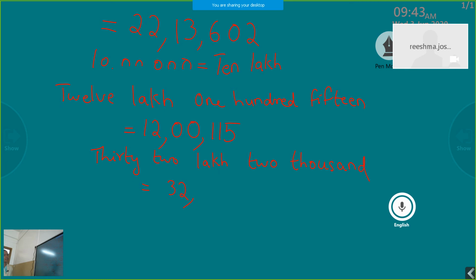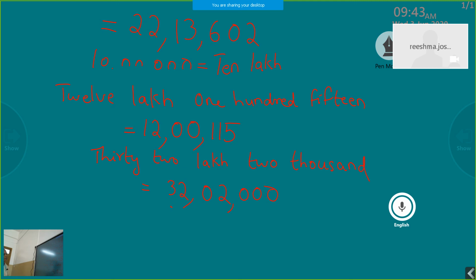So how will you represent it as a 2-digit number? It is 02 in the thousands period. Then for the ones period, no number is given, so it can be represented by putting 000. So 32 lakh 2,000 is 32,02,000.